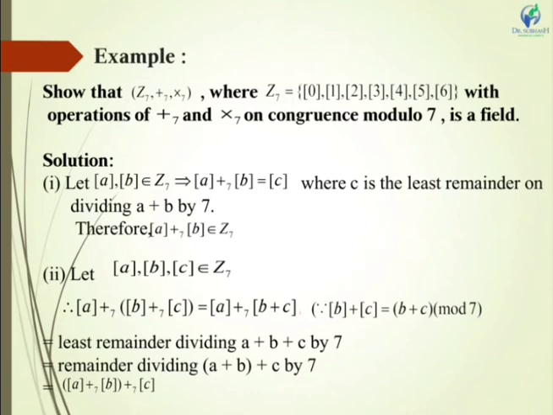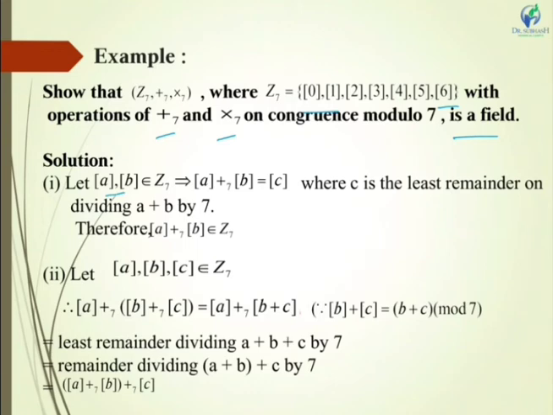Here it is: congruence modulo 7, and Z7 equal to 0 to 6, with the operations addition modulo 7 and multiplication modulo 7, is a field. First we will prove all the properties. Let us take two elements from Z7.